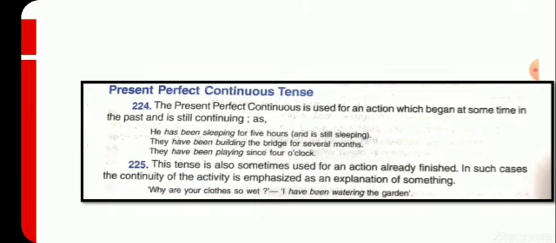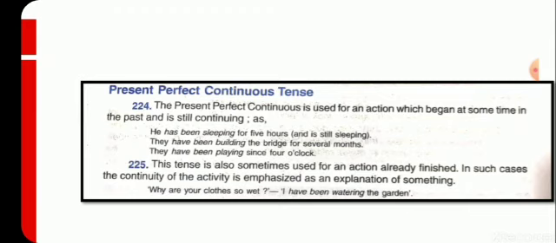This tense is also sometimes used for an action already finished. In such cases, the continuity of the activity is emphasized as an explanation of something.